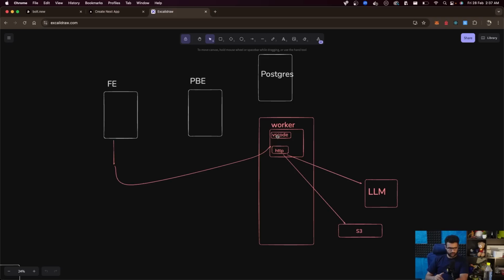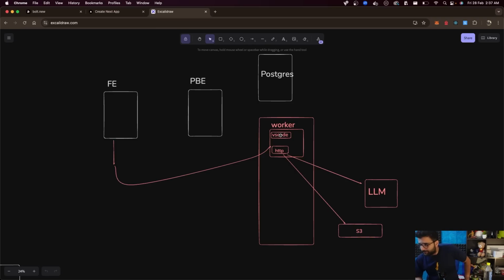Let's try to containerize it somehow. I mean, I'm thinking too ahead right now. For now, let's just write this much logic. Let's write the HTTP server that can accept the prompt from the user, follow-up prompts, things like these, talk to the LLM, store things in the file system, and expose VS Code on the server so that the front end can connect to it and update the file system manually as well.